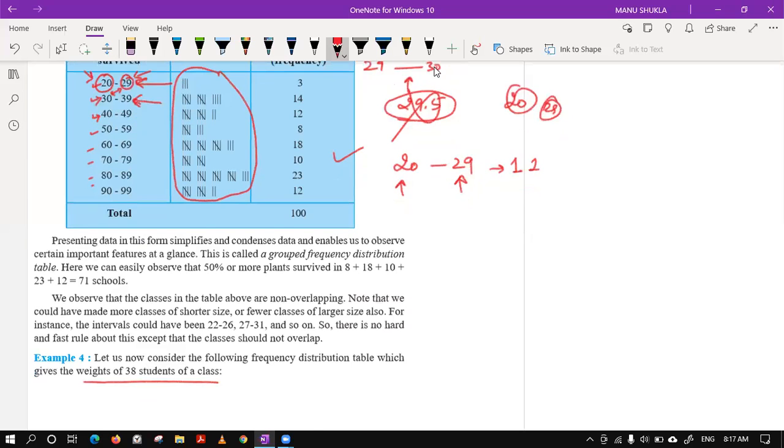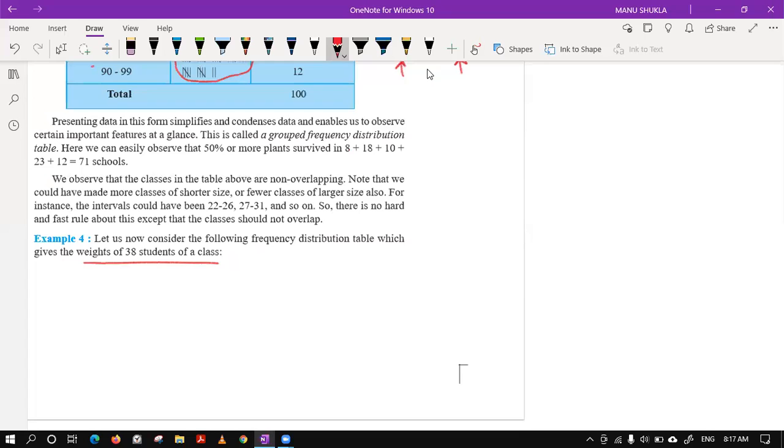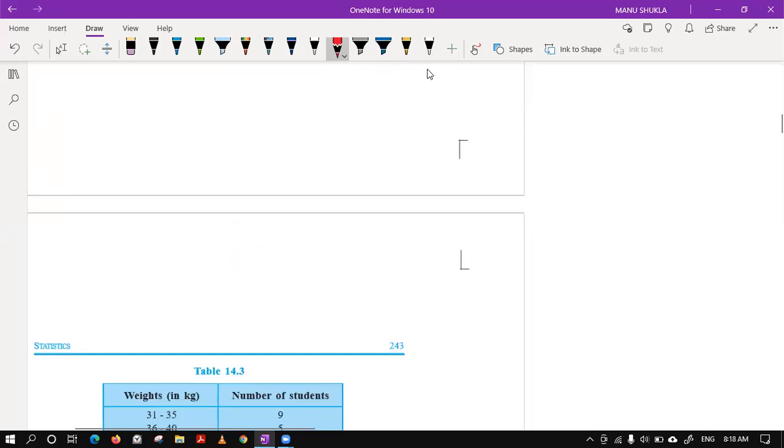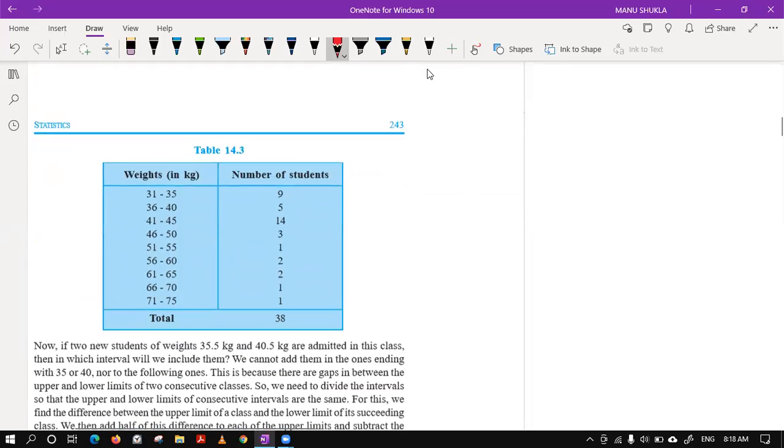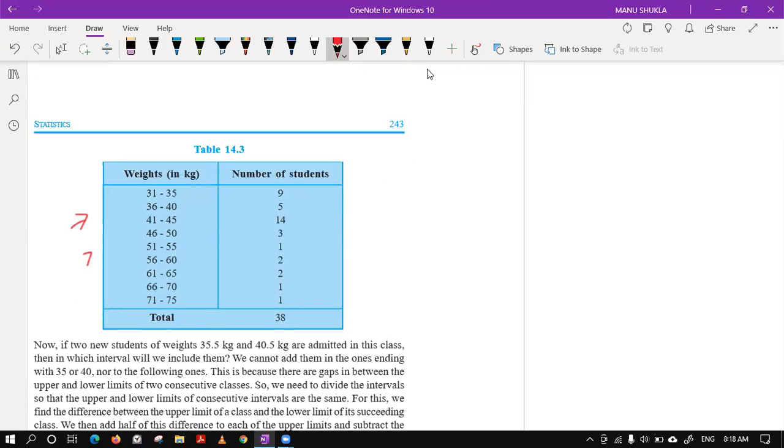Now, example number 4. Let us now consider the following frequency distribution table, which gives the weight of 38 students of a class. This is a table. They have made it earlier only. So you can say this table is right now an inclusive one. Why?